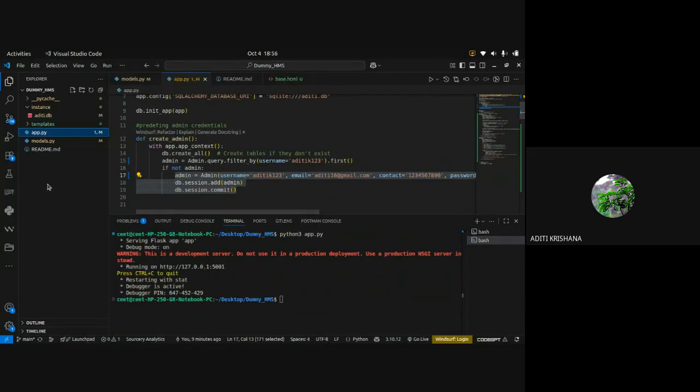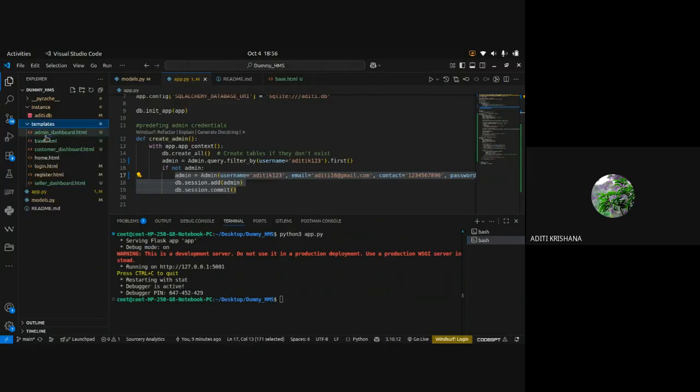So I'm going to show the registration of customer, because only the customer will be doing the registration. Admin is already predefined, and shopkeeper profile will be created by the admin. So who is going to do the registration? Only customer in my application.